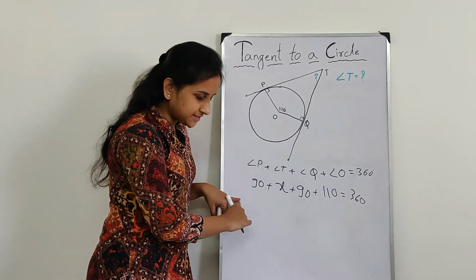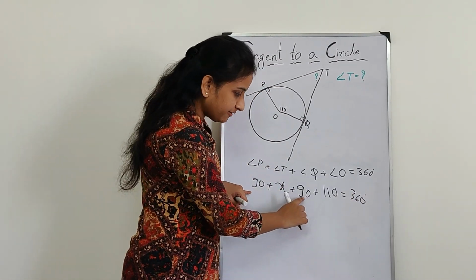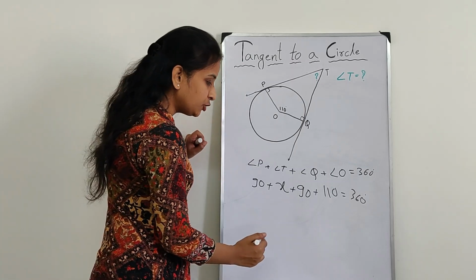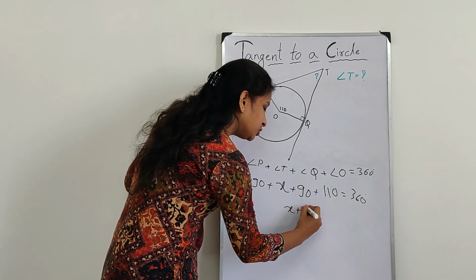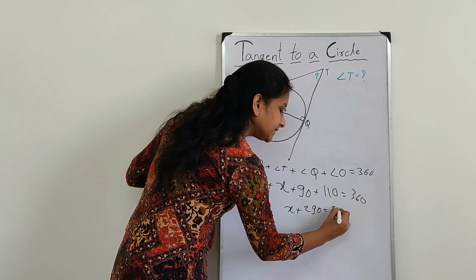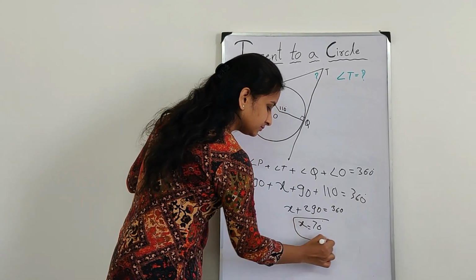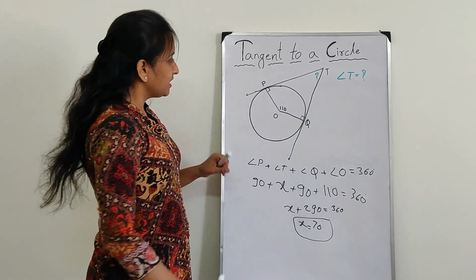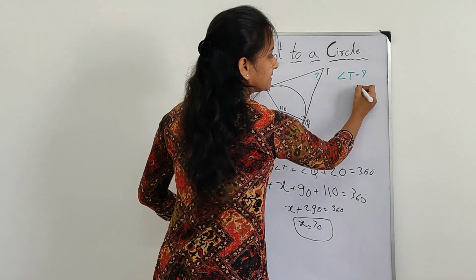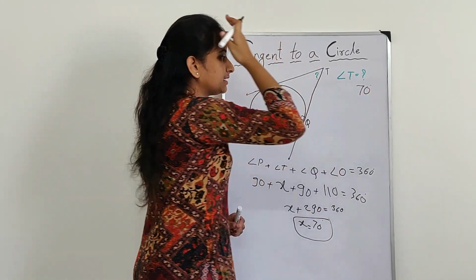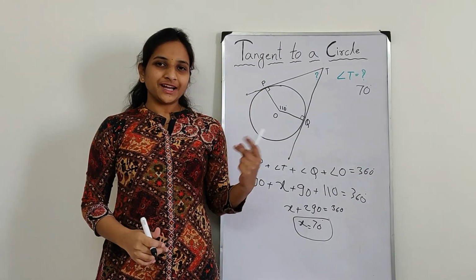Now this equation is very simple. 90, 90, 180. 180 plus 110, 290. So X plus 290 is equal to 360. X is equal to 70. Okay, so angle T is 70 degrees. Understood? Let's look at another question.